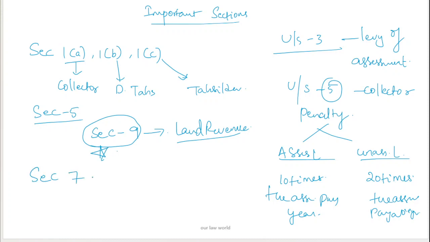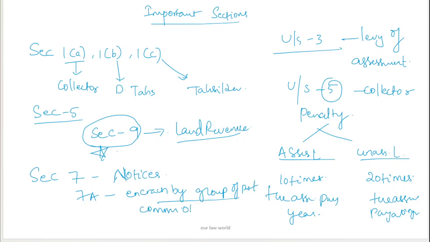Section 7 is regarding notices which are sent to persons who have occupied unauthorizedly. And 7A is encroachment by a group of persons. These persons have a common object. If you come to common object, it's IPC 149.